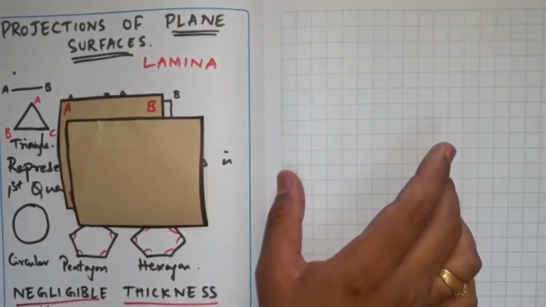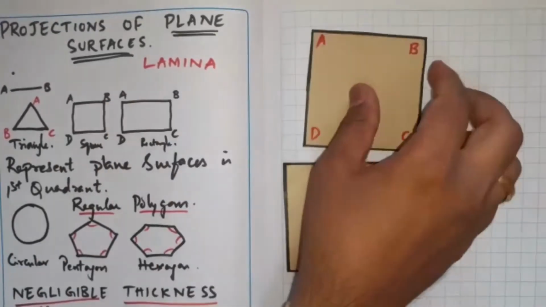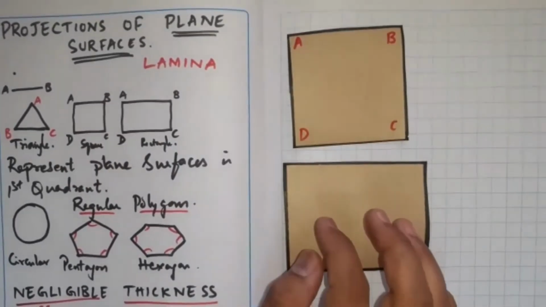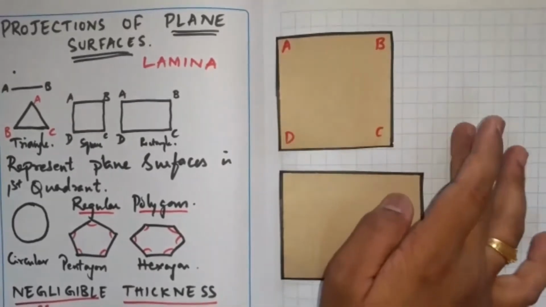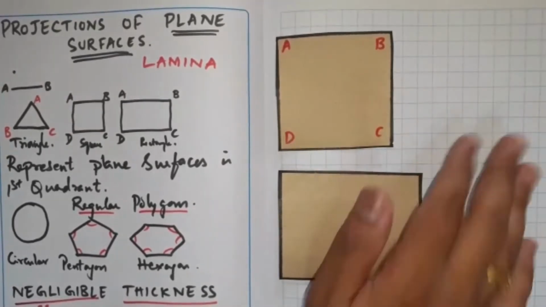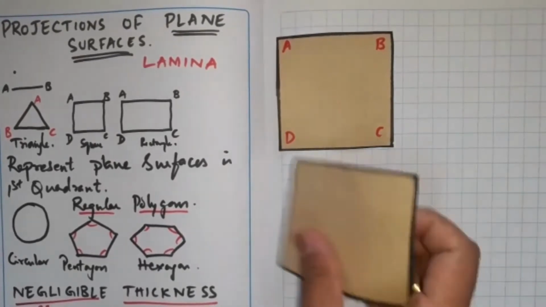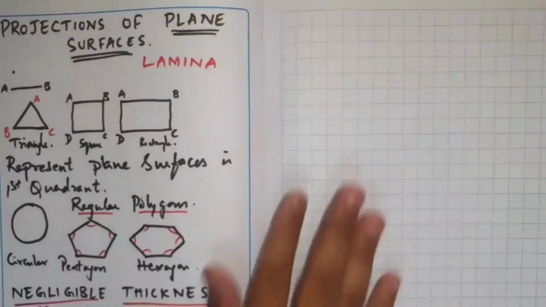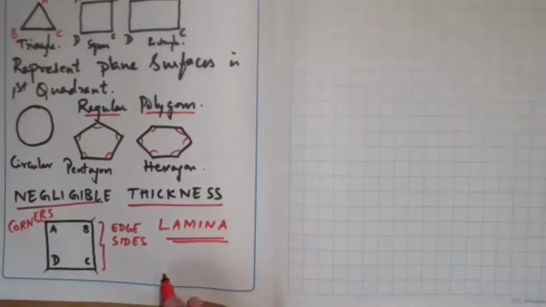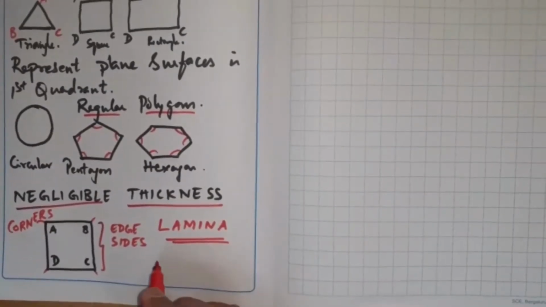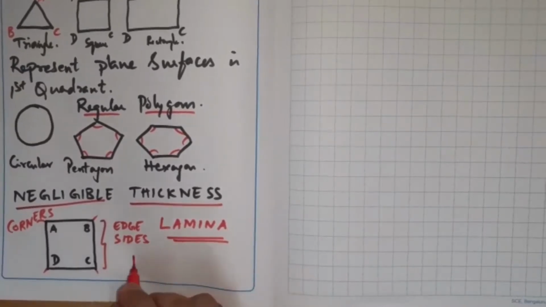Only if I make it parallel to any plane of projection, for example, this square plane is parallel to HP, this rectangular plane is parallel to the horizontal plane, then only I can draw its top view here and name it, and draw it in correct dimensions. So the very important thing is correct dimensions. In other terms, we call it